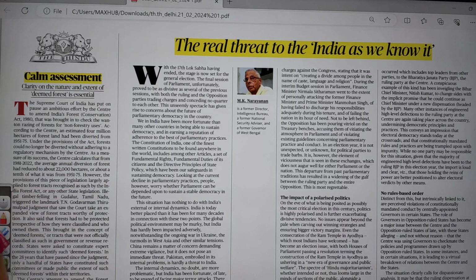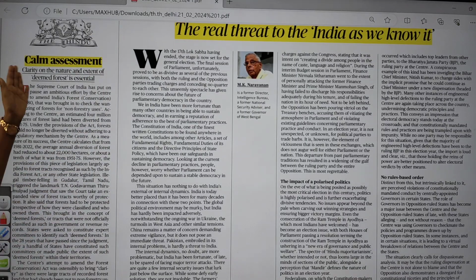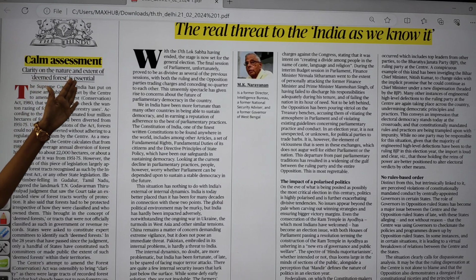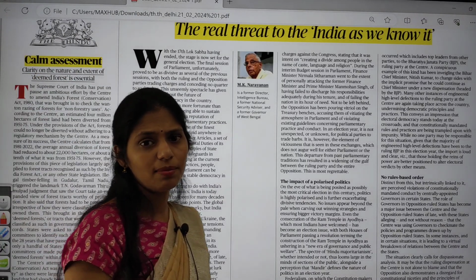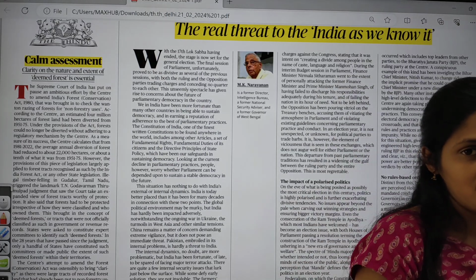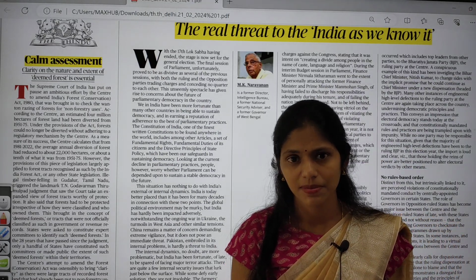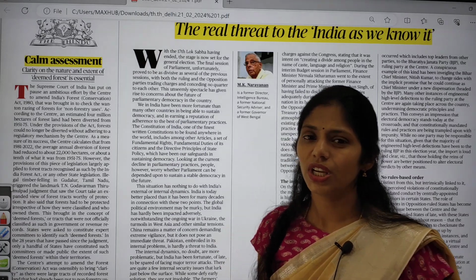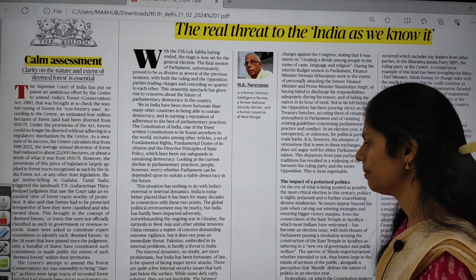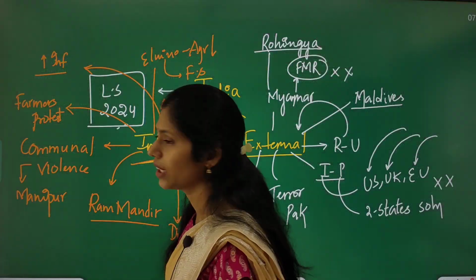Yes, and now let us go back to the next topic. It is about calm assessment. Clarity on the nature and extent of deemed forest is essential. So this article is talking about what is the meaning of forest, because in India we don't have a nationally accepted definition of forest. So I will tell you the background so that you can understand this topic better.